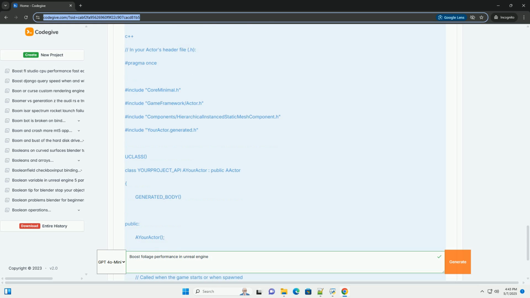Blueprint equivalent. You can create similar functionality using blueprints. Add a hierarchical instance static mesh component to your actor, set the static mesh property, and use the add instance node in the event graph within a for loop to create multiple instances with random transforms.